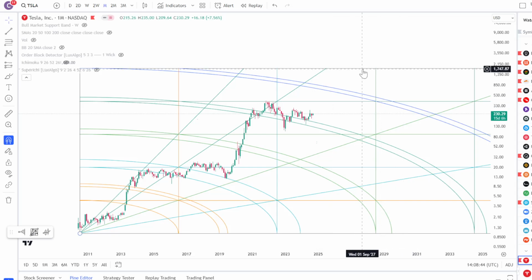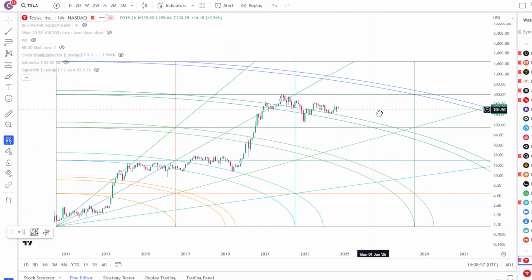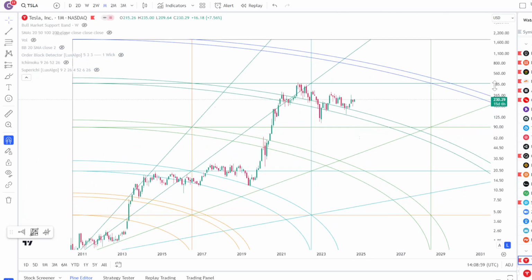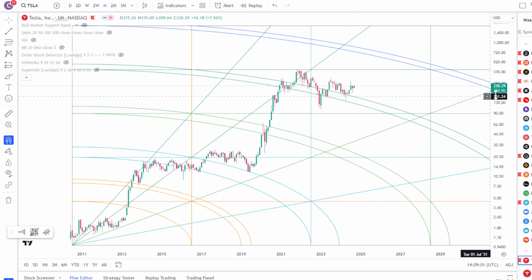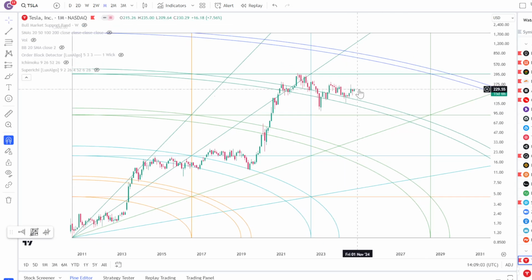I think it could potentially hit up here. Who knows? Maybe even before the end of the decade. Maybe even before 2028. I do not know, right? You're going to have all this resistance up here before going up there. But that's just kind of how I think about Tesla, and that's why I'm still adding at these levels about a share per week.